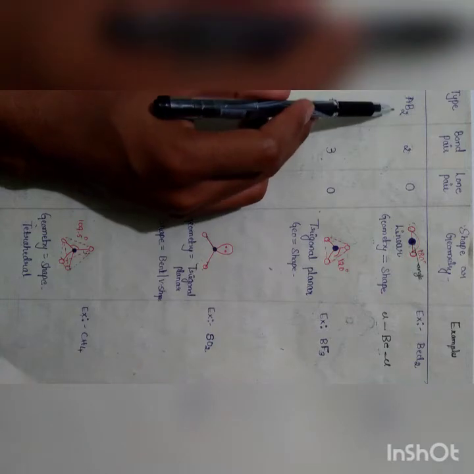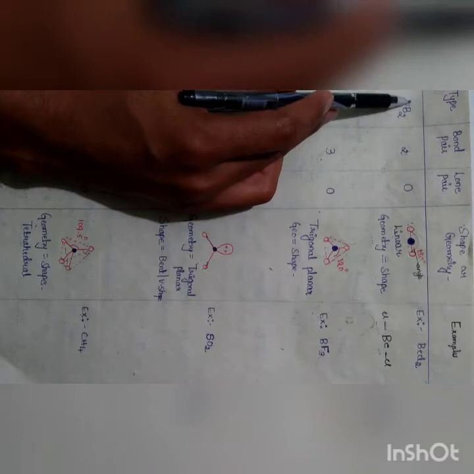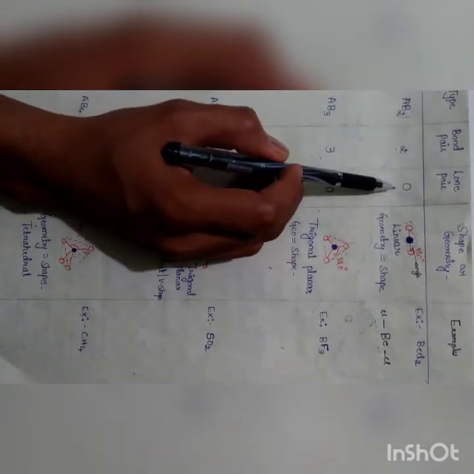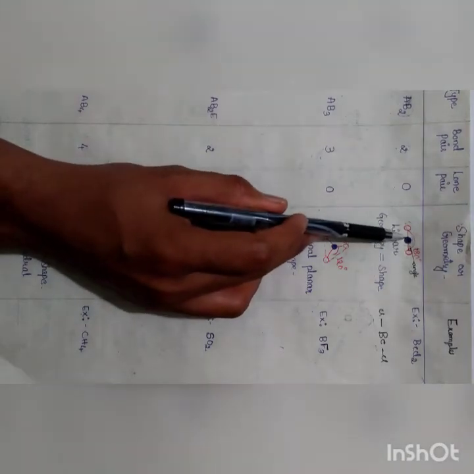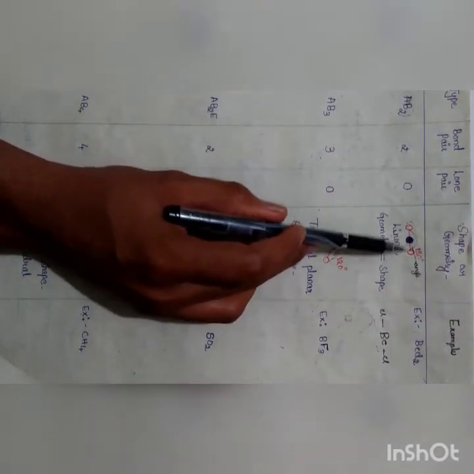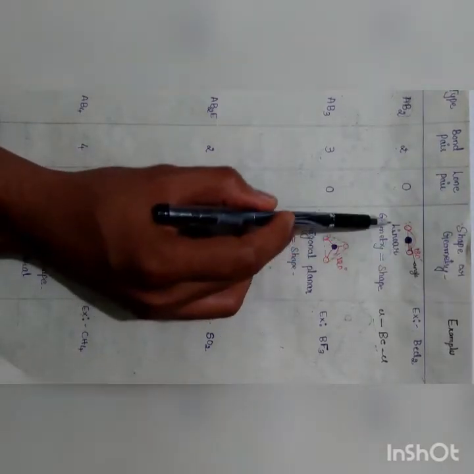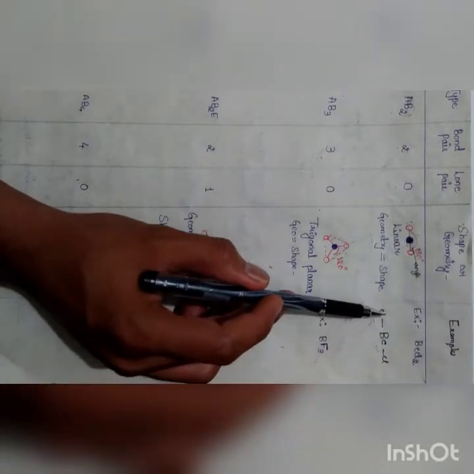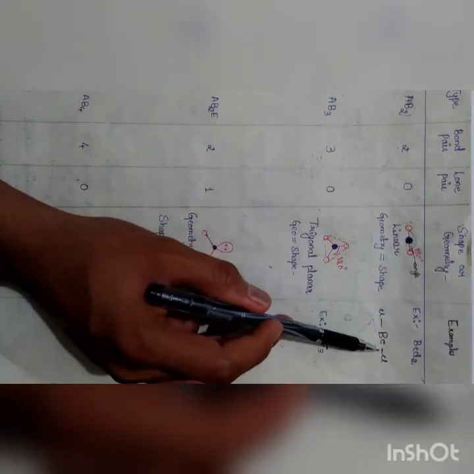If the molecule is AB2 type, then the bond pair is 2. We consider A as the central atom and B as the bond pairs. So bond pair is 2, lone pair is 0. Therefore, geometry equals shape. The bond angle between these is 180 degrees, so it looks like a linear shape. Example: BeCl2. This is the central atom, and these are the Cl bonds. This will look like a linear shape.